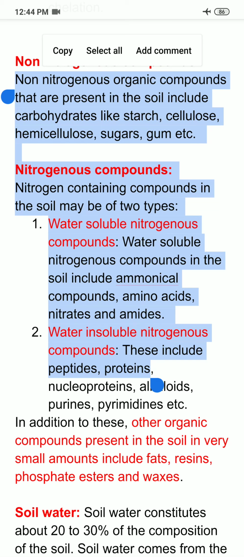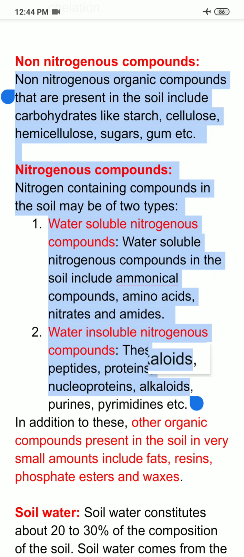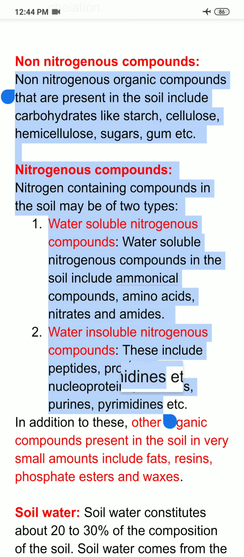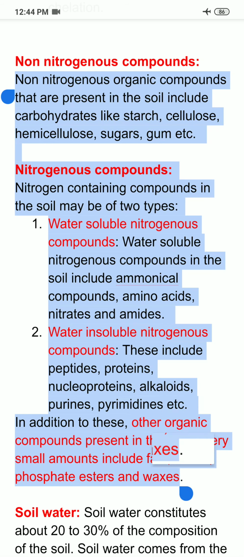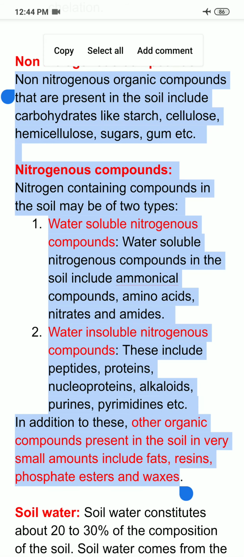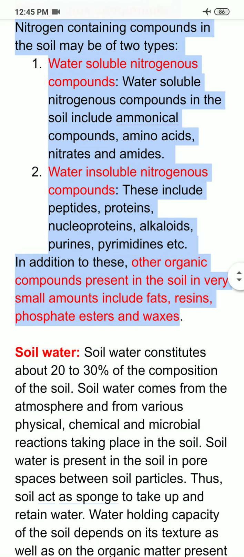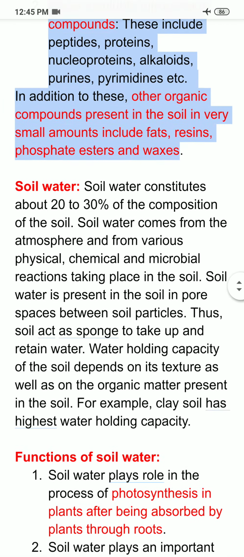So water insoluble nitrogenous compounds present in the soil include peptides, proteins, nucleoproteins, alkaloids, purines, pyrimidines, etc. In addition to these, other organic compounds may also be present in the soil in very small amounts, and they include fats, resins, phosphate esters, and waxes, etc.